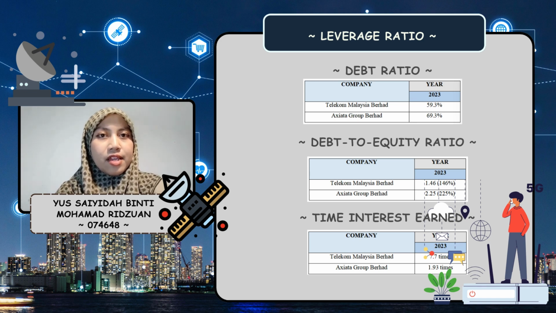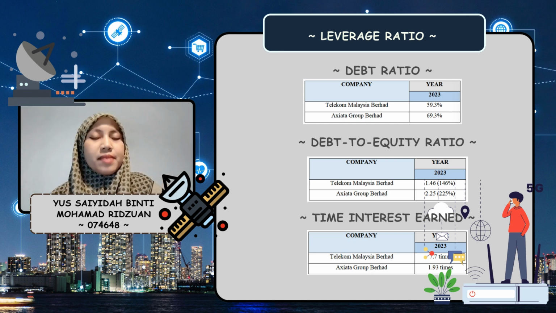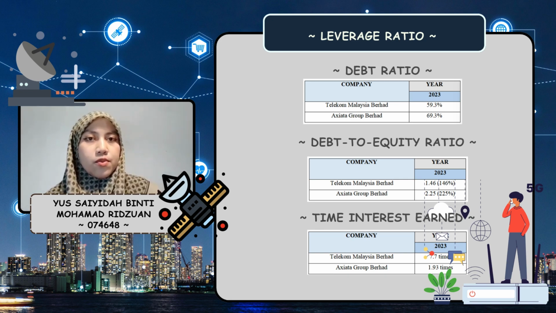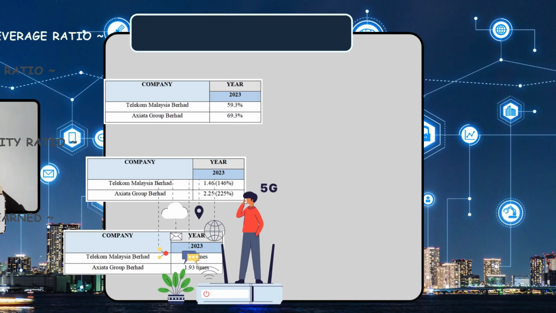TM had a TIE ratio of 7.7, showing strong financial health in covering interest payments. Axiata's 1.93 reflected greater pressure due to its higher leverage. TM is financially stable with lower risk, while Axiata uses higher debt to drive growth, offering higher risk and potential returns. TM is ideal for risk-averse investors, while Axiata appeals to those seeking growth despite higher risk. TM should maintain its conservative debt strategy, while Axiata should focus on improving efficiency to reduce financial strain.